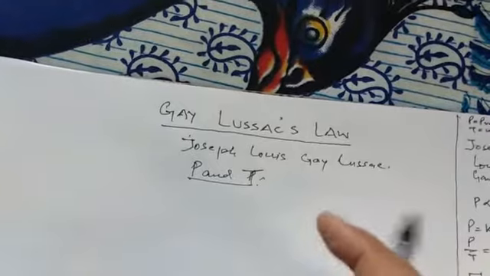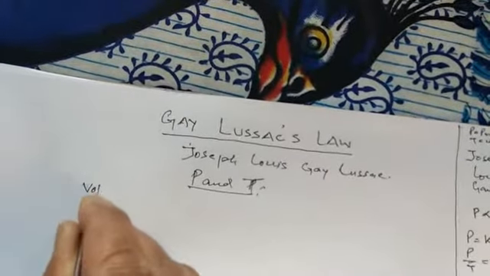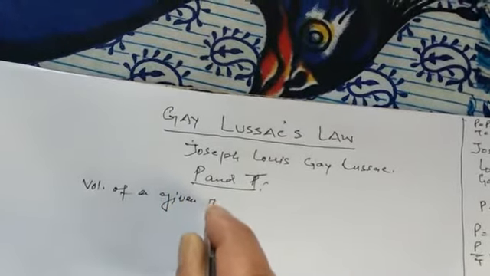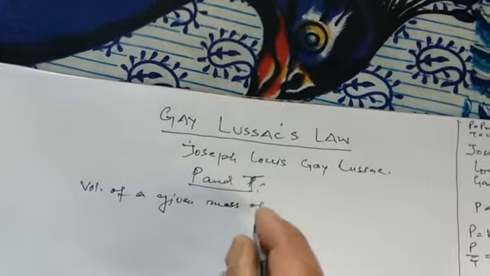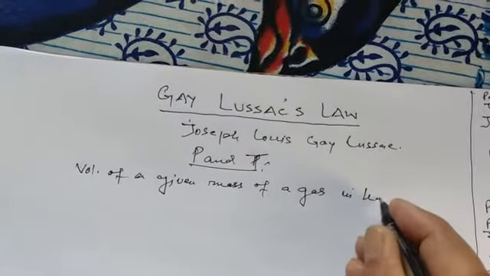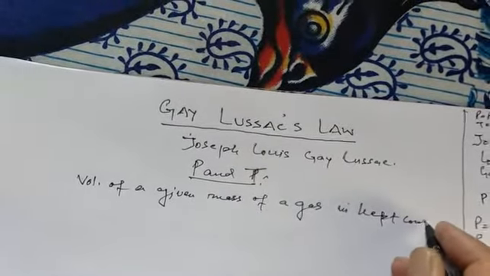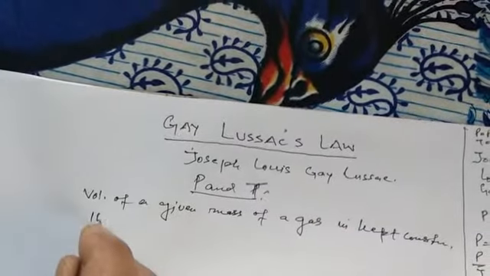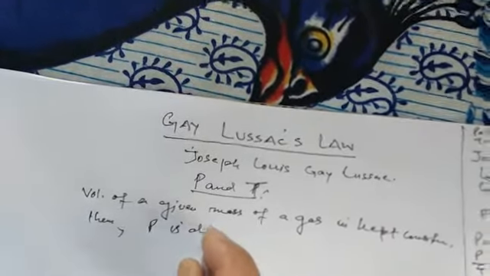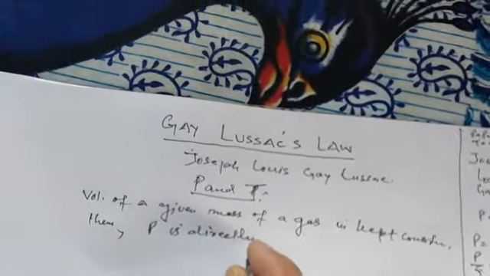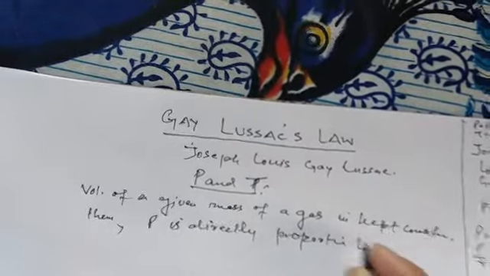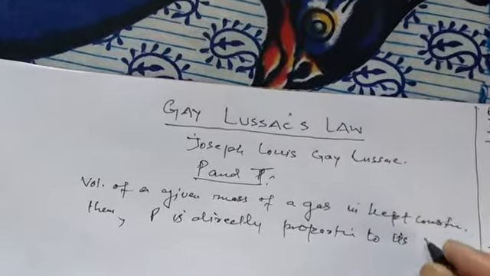According to this law, if the volume of a given mass of a gas is kept constant, then pressure is directly proportional to its temperature.